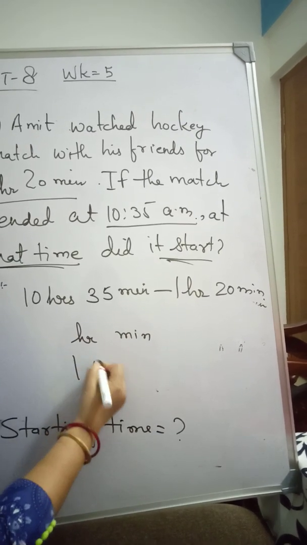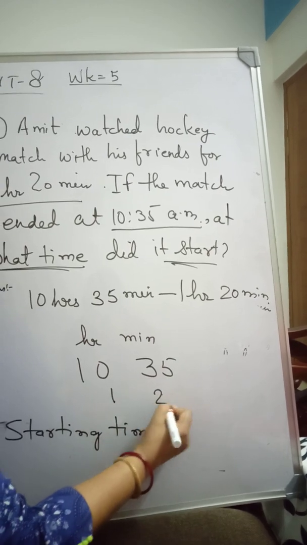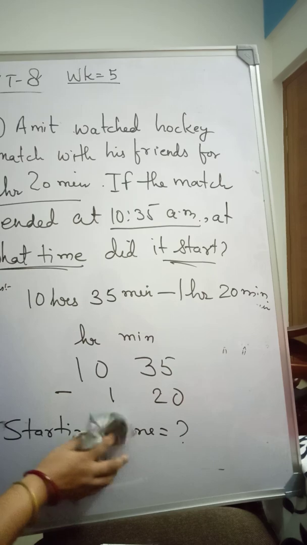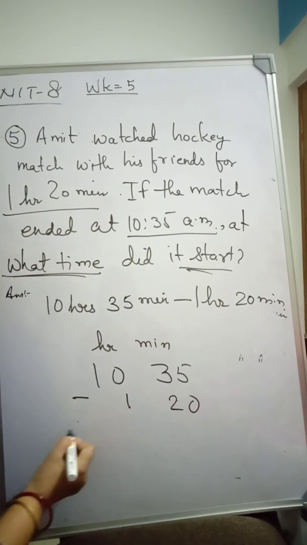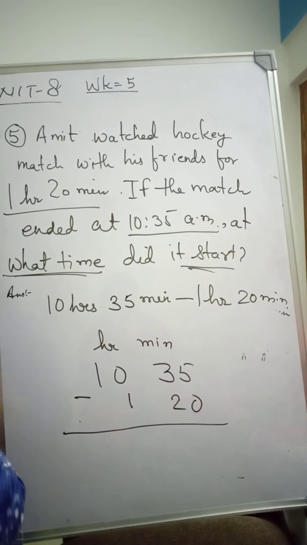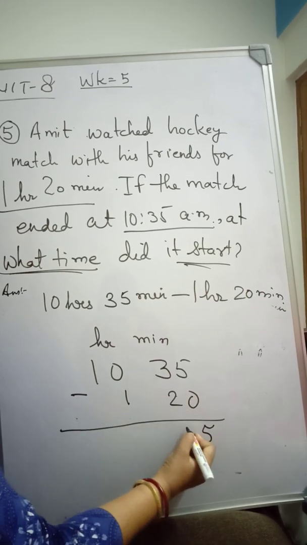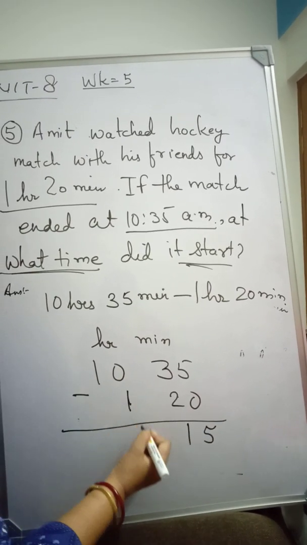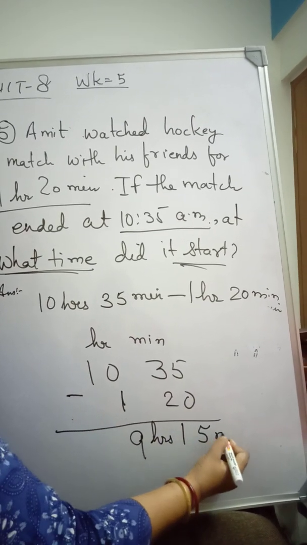So 10 hours 35 minutes, 1 hour 20 minutes. We will do subtraction, and then we will get the starting time. So what will be the answer? 5 minus 0 is 5, 3 minus 2, 1, and then 10 minus 1 is 9. So the time is 9 hours 15 minutes.